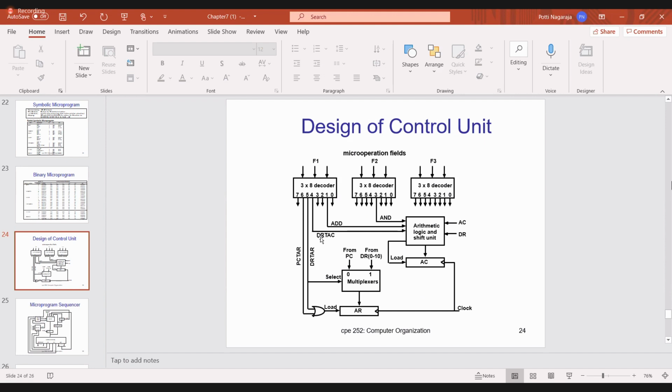Now what are you doing? Now see here, if you are doing the addition operation, what are you doing? You are giving this addition instruction to the arithmetic logic unit. And for this arithmetic logic shift unit, you are applying accumulator and data register. So what happens? It will perform addition and it will store that result in the accumulator by enabling the load signal.